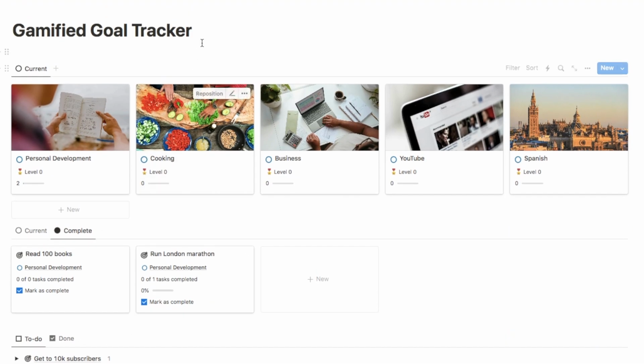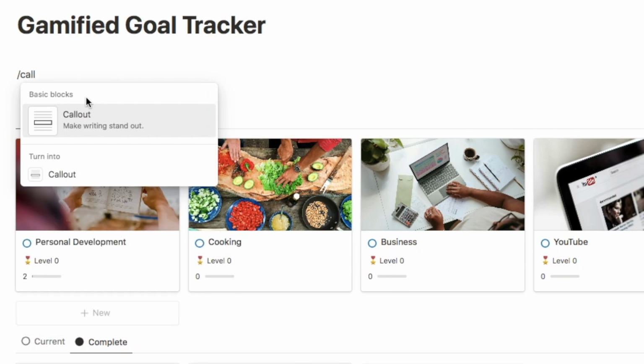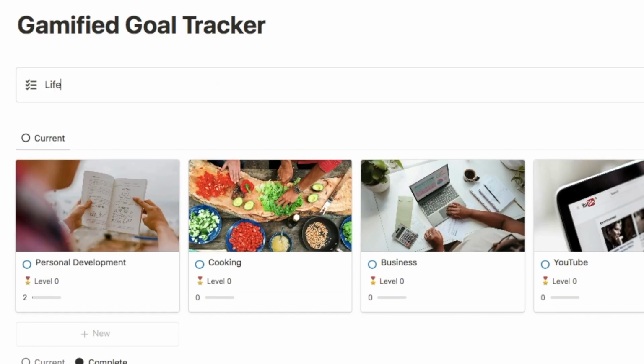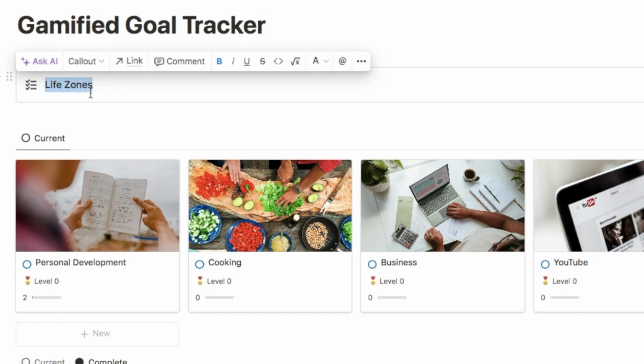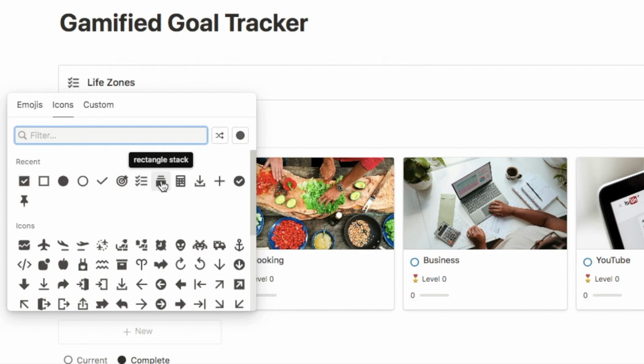So what we're going to do is right at the top, I'm just going to add in a callout block. So I'm going to type in /callout like this. And let's just call this one life zones. And I'm also just going to highlight this and bold it as well. And you can also just change the icon. So let's change this one to this category stack here.